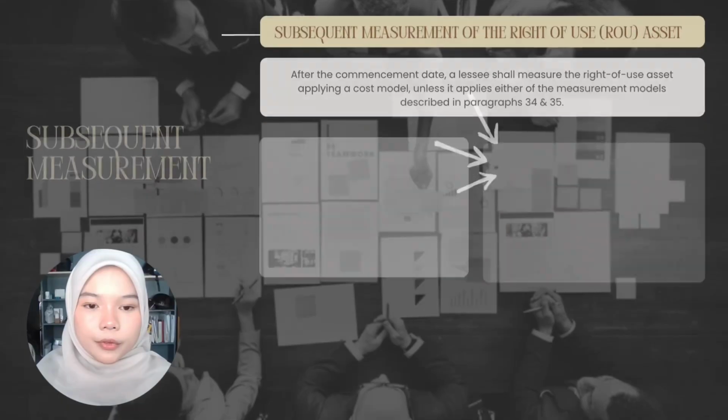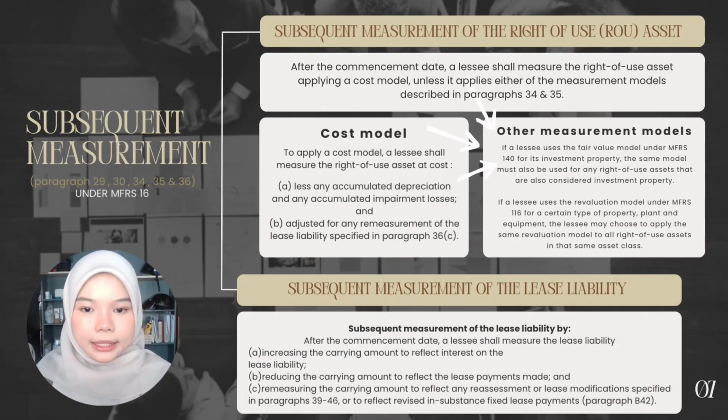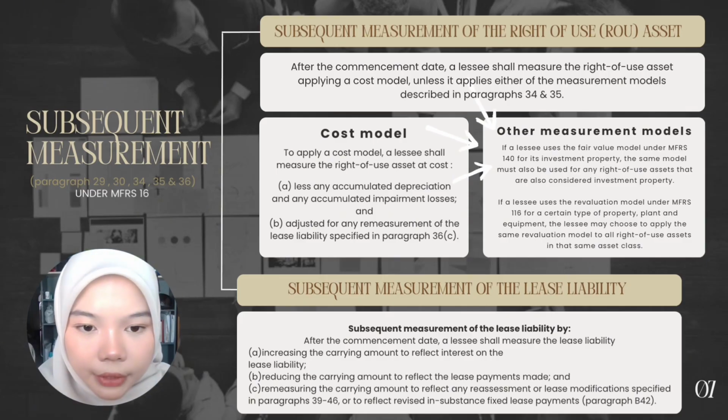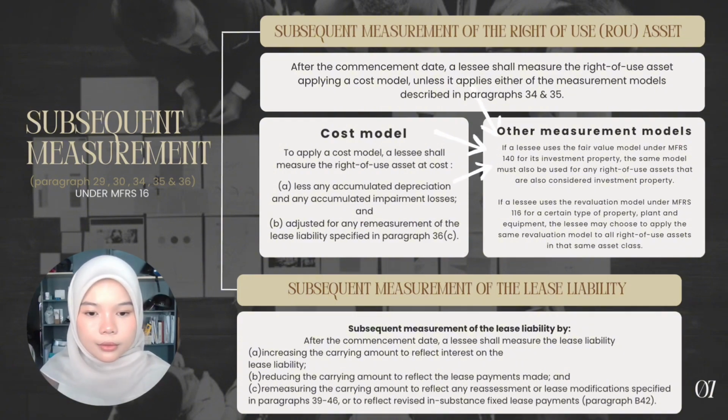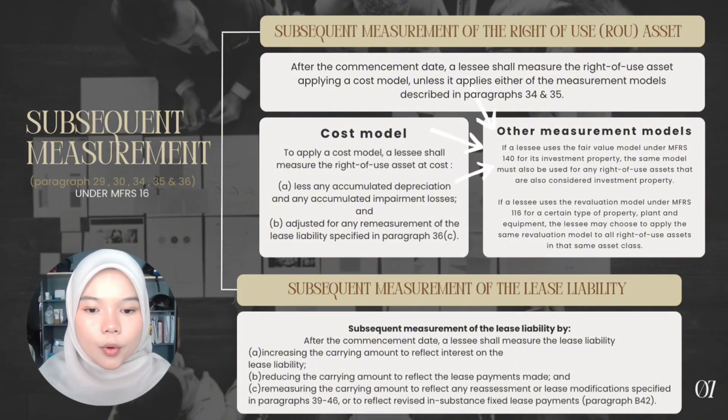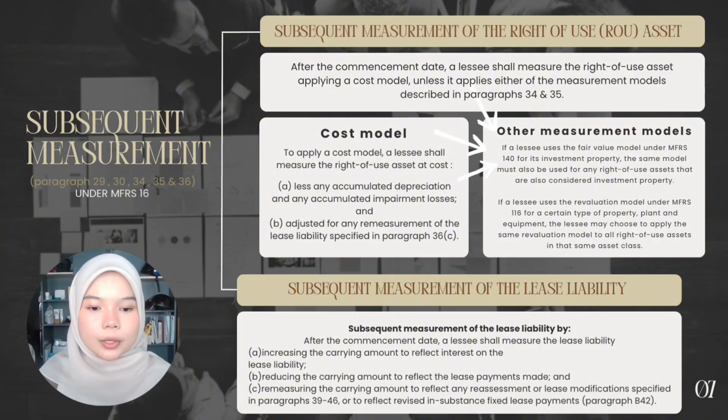Now we move on to paragraph 34 and 35, which is other measurement models. If a lessee uses the fair value model under MFRS 140 for its investment property, the same model must also be used for any right of use asset that are also considered investment property. For paragraph 35, if a lessee uses the revaluation model under MFRS 116 for a certain type of property, plant and equipment, the lessee may choose to apply the same revaluation model to all right of use asset in the same asset class.